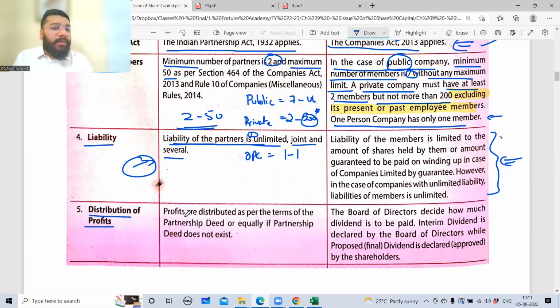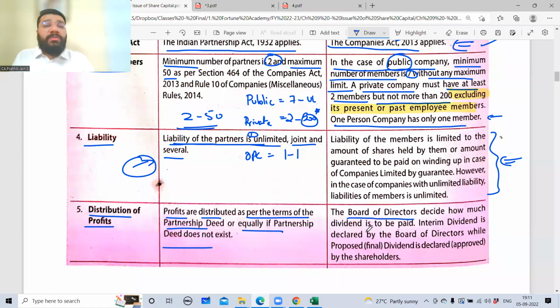Distribution of profit. Profits are distributed as per the terms of the partnership deed. In the partnership deed, you would have agreed the profit sharing ratio. So you'll distribute the profits accordingly. If not, it will be equally. If the PD does not exist, equally. Here, guys, I told you very clearly, the word profit is not used. Here, we use the word dividend.